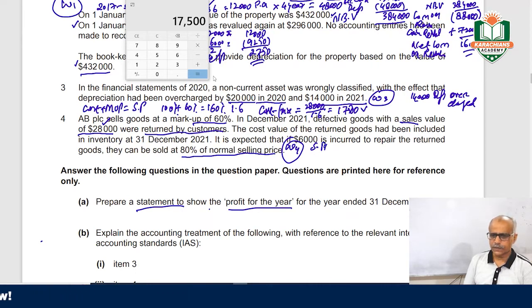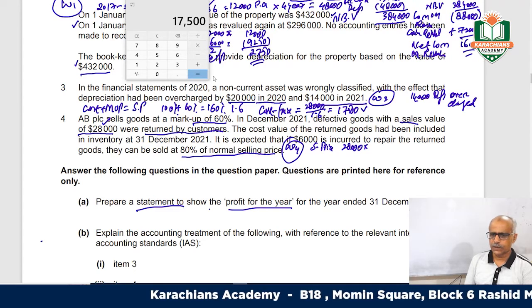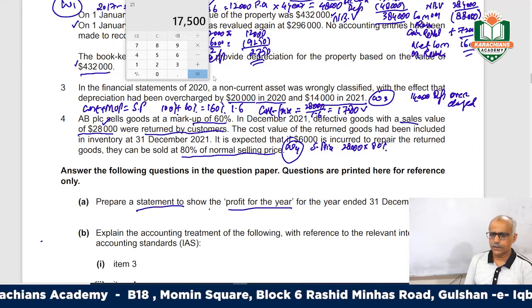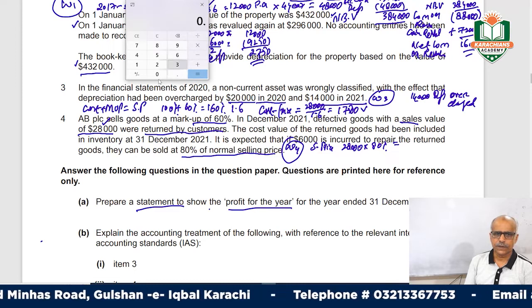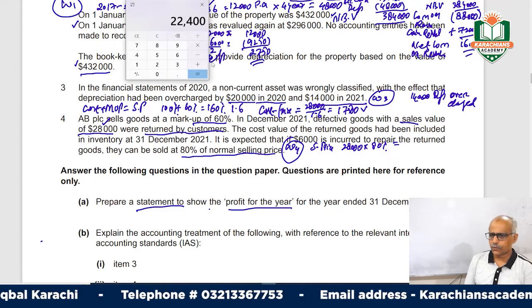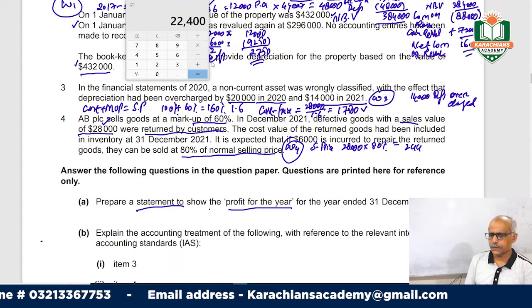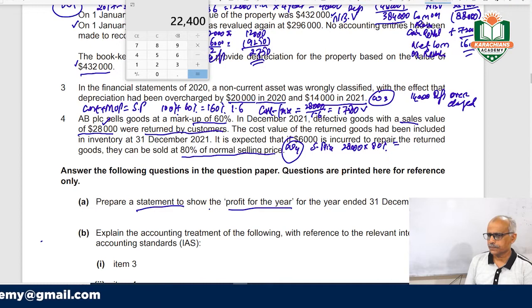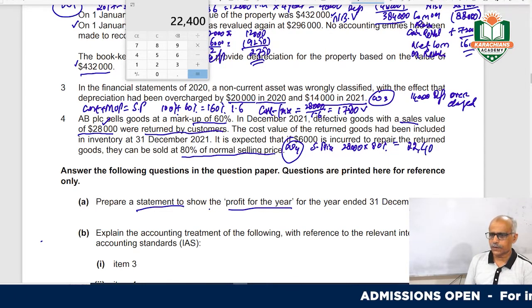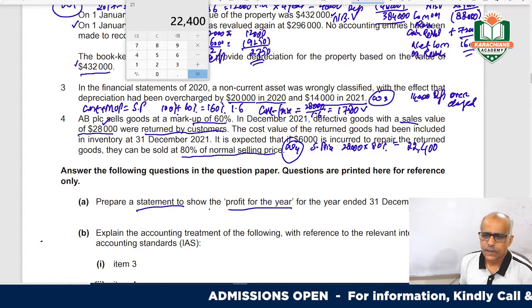The sales price will be 80% of the original price of 28,000, so 80% will be 22,400. This is the sale price.